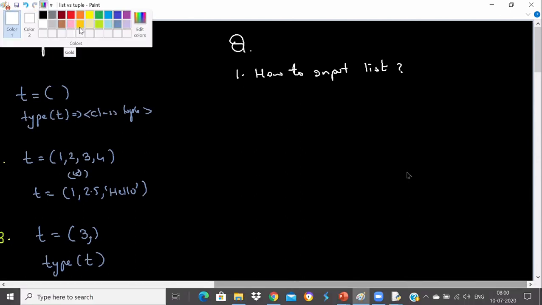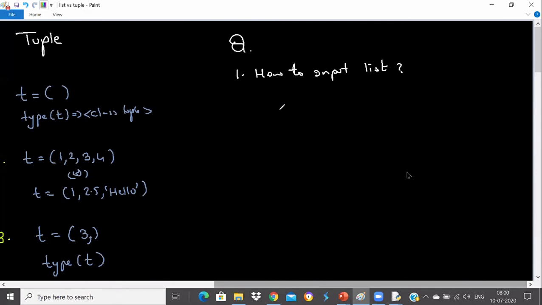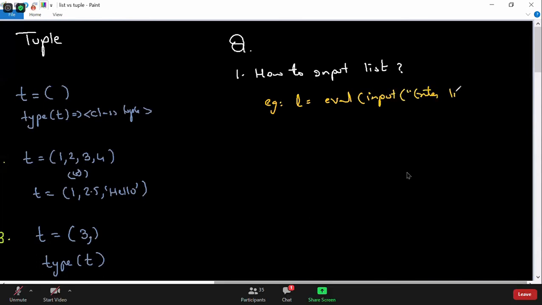We have to input a list or tuple using the eval function. Example, I can use L is equal to eval, and I can say here input, enter list. This is how I can input a list now. It will automatically check the data type, and it will convert.